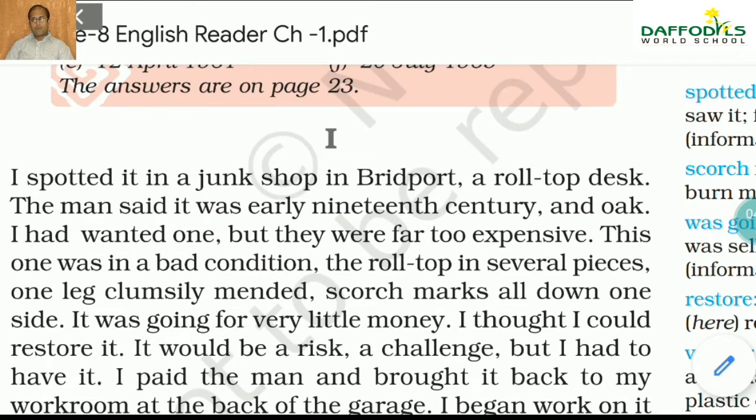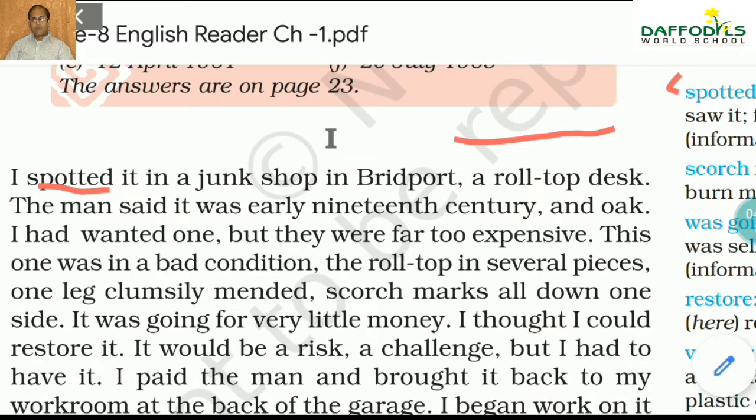Now here we start with a story that the author gets to a kind of junk shop, and I will be underlining the words as I go on, and spotted. This word is already given here, spotted.